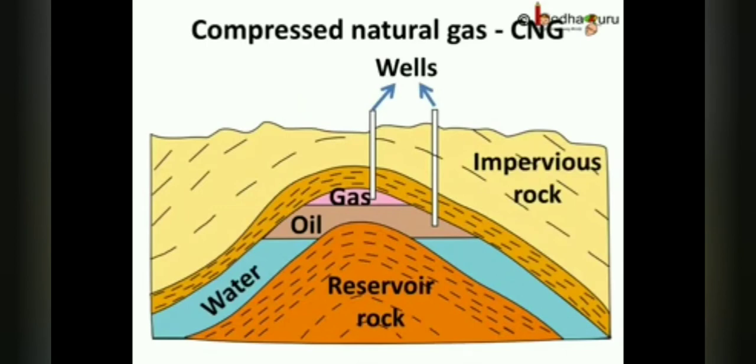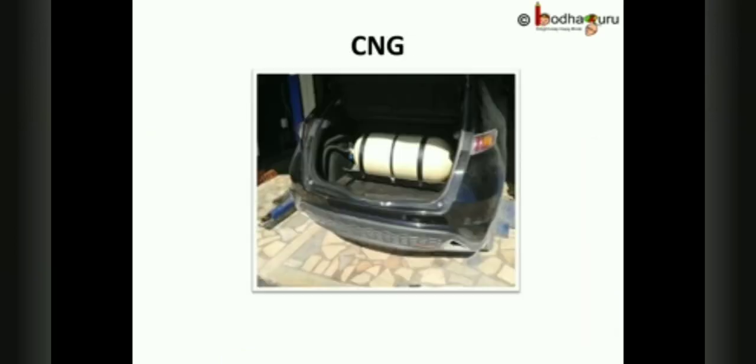Natural gas is a very important fuel because it is easy to transport through pipes. Natural gas is stored under high pressure as compressed natural gas, in short CNG. CNG is used for generating power and as fuel for cars. CNG is less polluting than petrol, diesel, etc.